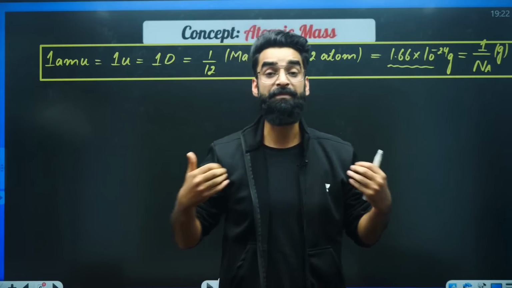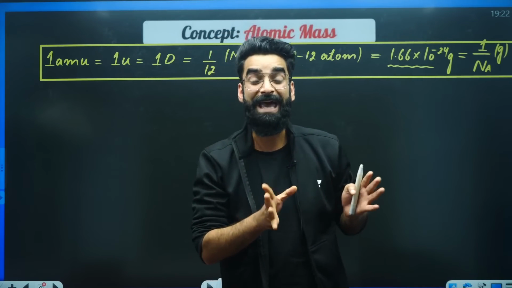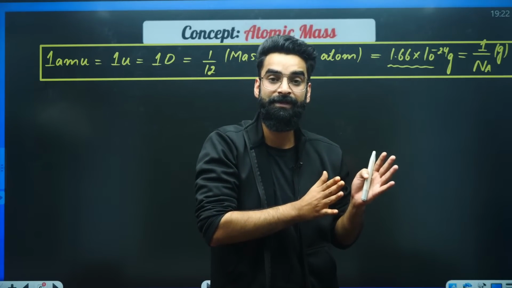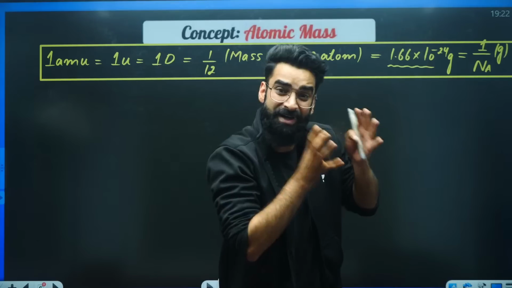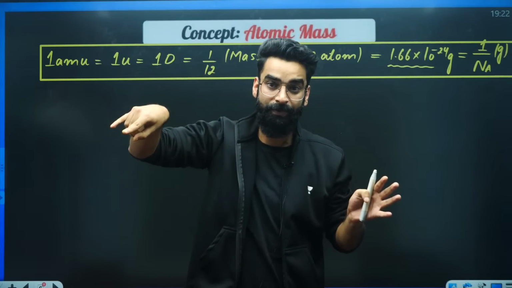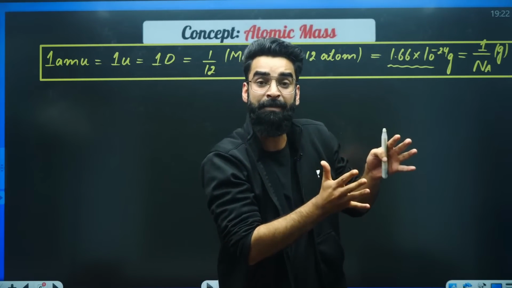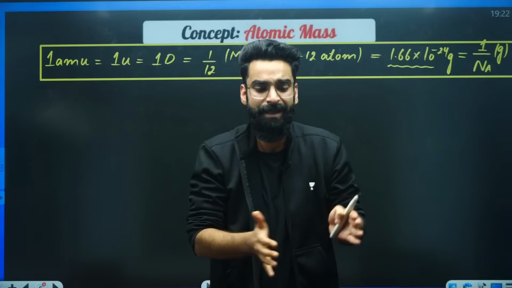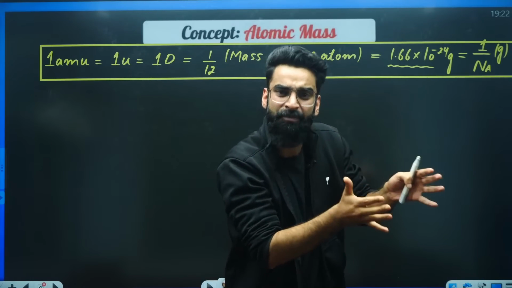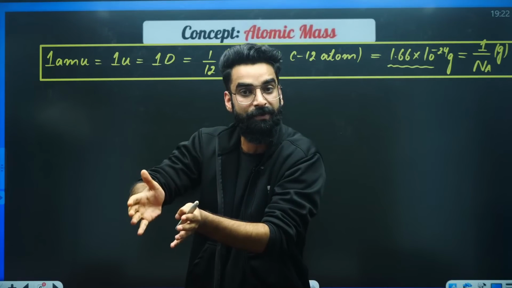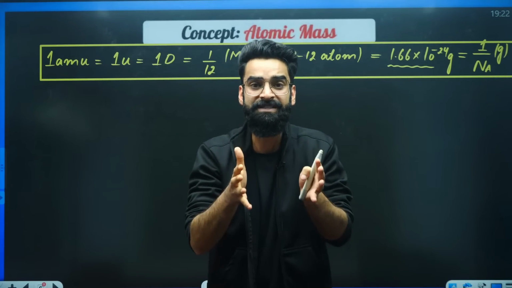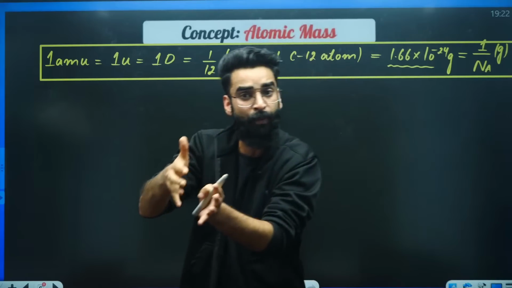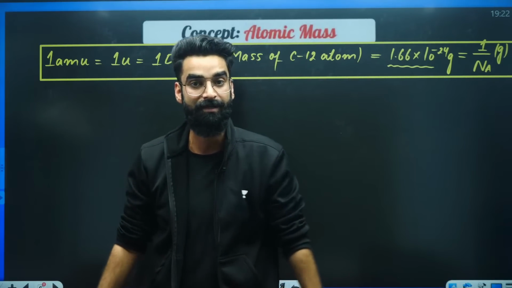Whenever I have to calculate the mass of an atom, I'll be comparing it with 1 AMU. I'll be comparing the mass of the molecule with 1 AMU. We'll see how many times an atom of an element is heavier than 1 AMU, and how many times a molecule is heavier than 1/12 of the mass of carbon-12 atom. That's 1 AMU.